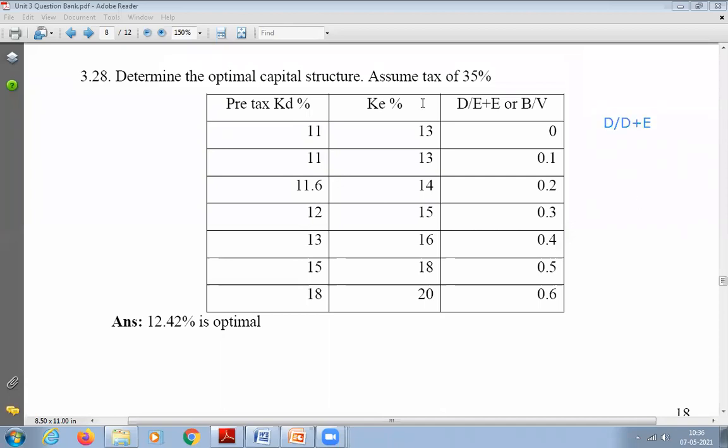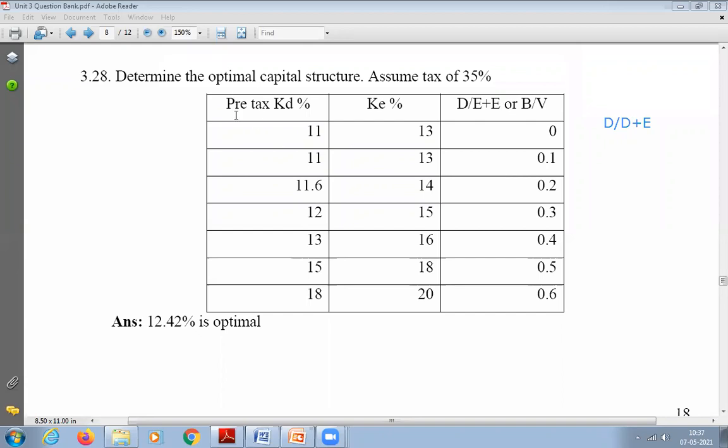Clear? So please rectify this. Please write down: it is D divided by D plus E. It is not D divided by E plus E, that doesn't make any sense. So it is D divided by D plus E, that is the percentage of debt capital in the total capital. Did you understand?